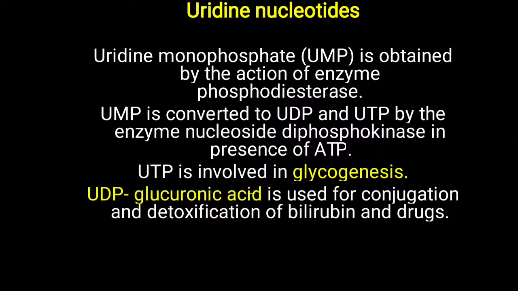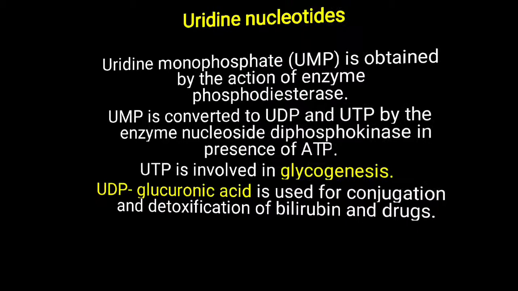Glucuronic acid alone is not able to directly attach to any molecule, but activation with the help of UDP is needed for the conjugation process, as well as for various detoxification processes. The UDP molecule is needed for the activation or donation of glucuronic acid in the biochemical reaction. So for the metabolism of bilirubin and drugs, or simply detoxification, UDP or uridine nucleotides play an important role.